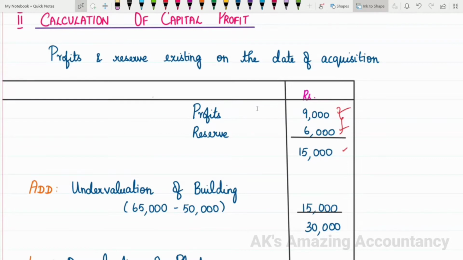So that amount of difference will have to be added. 65,000 less 50,000, the difference is 15,000. So write: add undervaluation of building 15,000. Already we have 15,000 here, so with this 15,000 added, we arrive at an amount of 30,000.